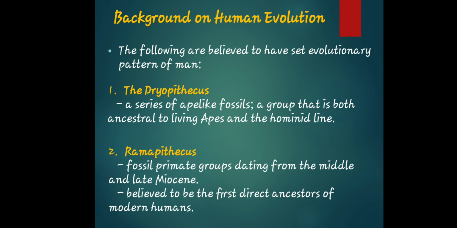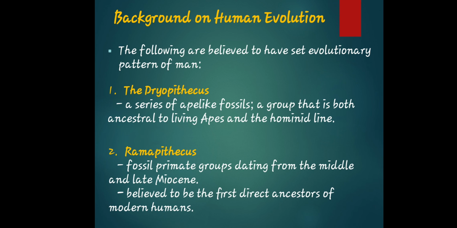Okay, so let's go now to the background on human evolution. The following are believed to have set the evolutionary pattern of man. Let's discuss first Dryopithecus. It is a series of ape-like fossils, a group that is both ancestral to living apes and the hominid line.